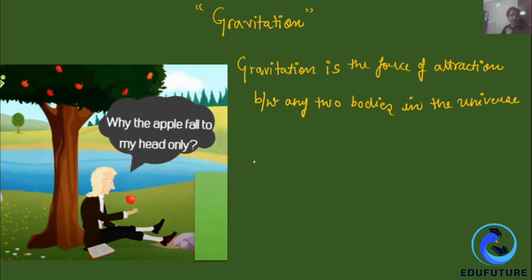Where does this term gravitation come into the picture? When Newton was sitting under the tree and an apple fell on his head, he thought, why does the apple come downwards? And he then started working upon it. But there is a lot of history attached to it that we are going to discuss right now. Just before that, let us understand the term.